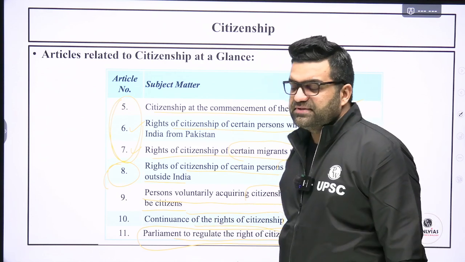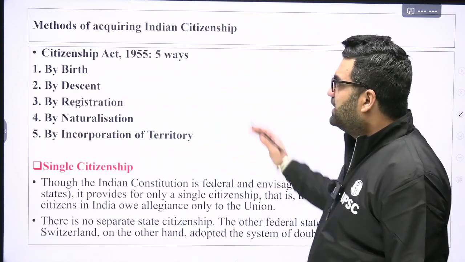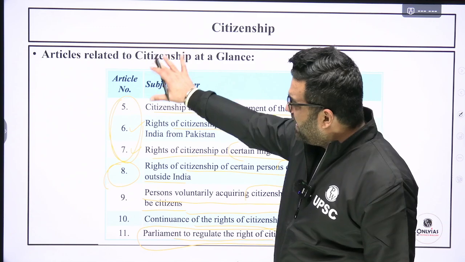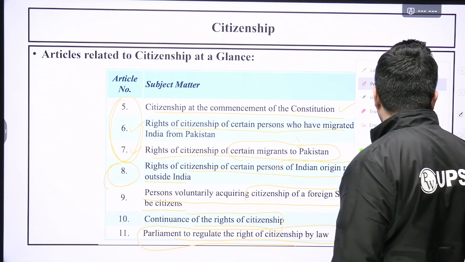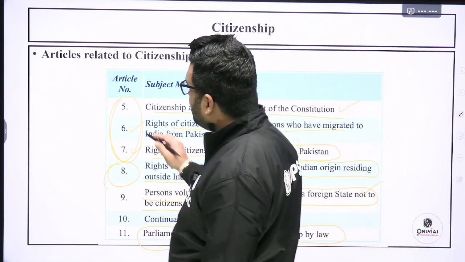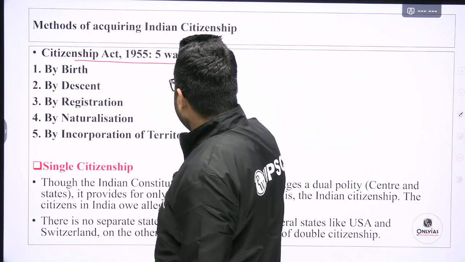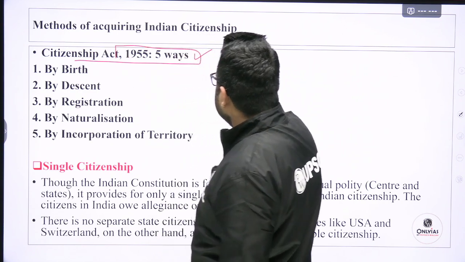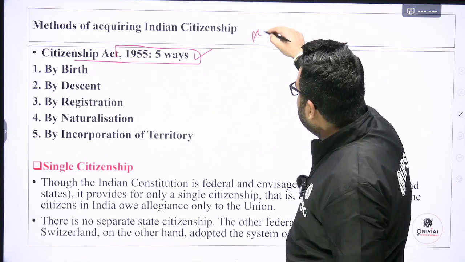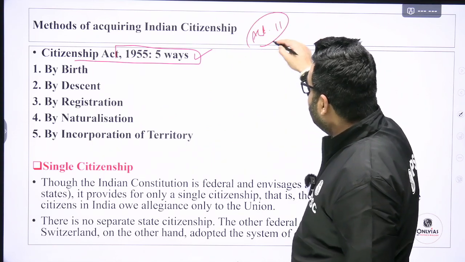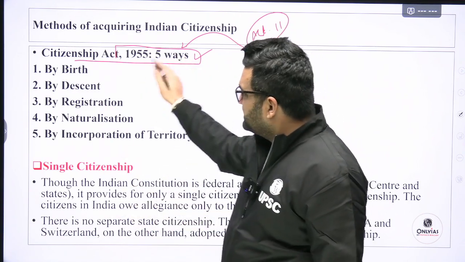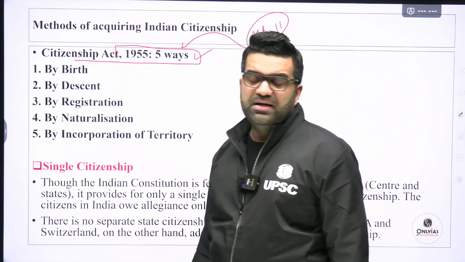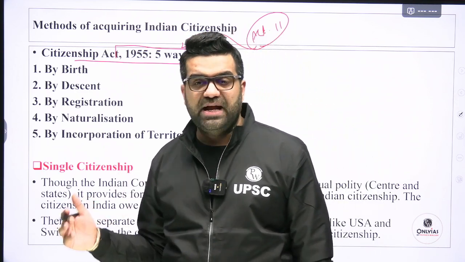Continuance of the rights of citizenship. So these things are there. Now, after having dealt with the constitutional provisions as given under Articles 5 to 11, we are now dealing with the Citizenship Act 1955, which was enacted by the Parliament, vide the power given to the Parliament under Article 11. Article 11 gave the power as per which the Citizenship Act has been brought about, 1955.